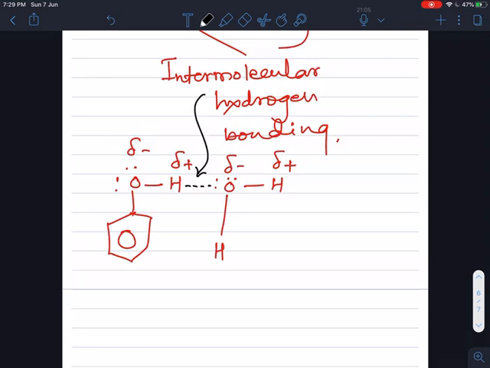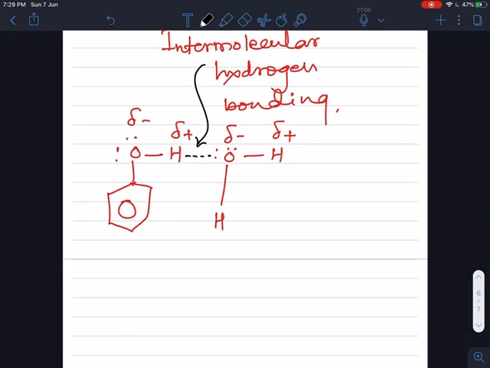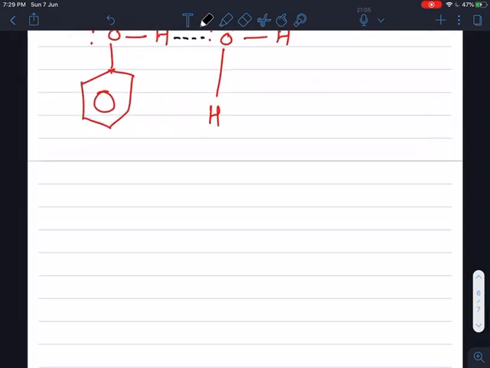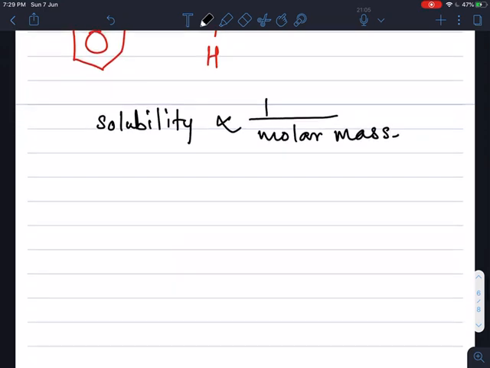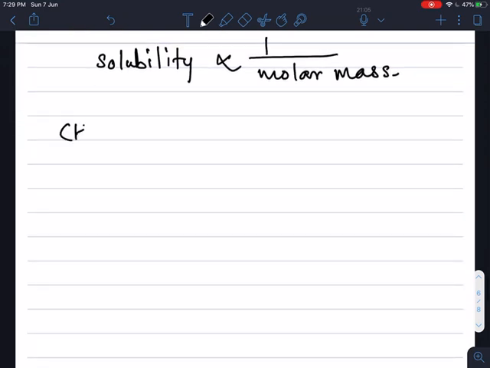They are soluble in water, and solubility decreases with increase in molar mass. So solubility is inversely proportional to molar mass. First we take the example of methyl alcohol. Methyl alcohol, CH3OH, is highly soluble in water.